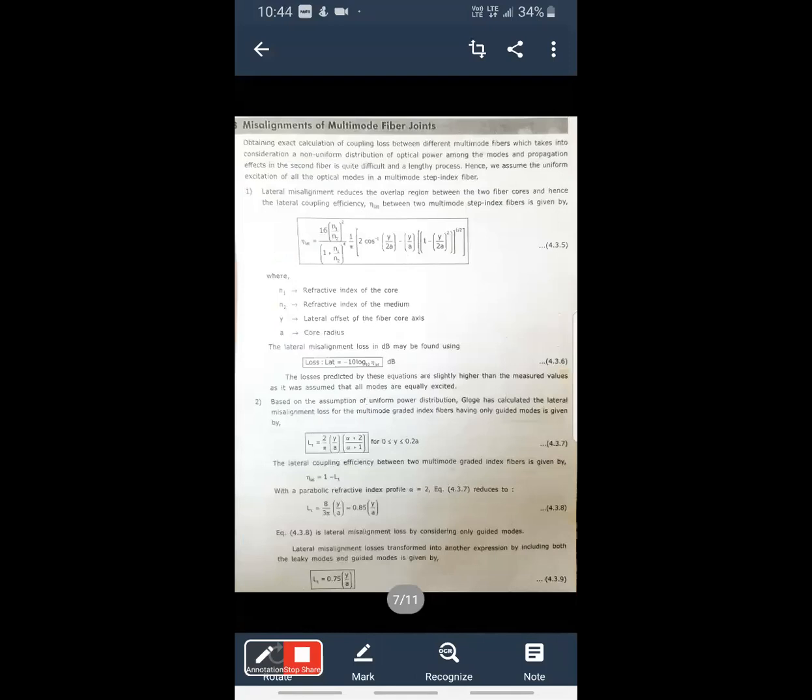If you are considering the multimode graded index fiber with parabolic refractive index, alpha is equal to 2. So it reduces to LT is equal to 8 by 3 pi into y by a, which is equal to 0.85 y by a. That is for the LT. Okay. And the lateral misalignment loss by considering only guided modes. Okay. Lateral misalignment losses will be considered.